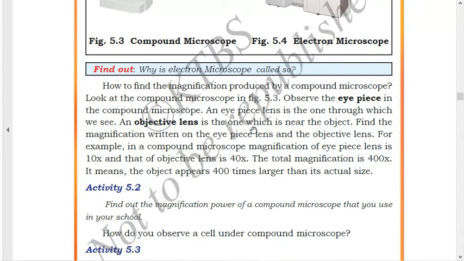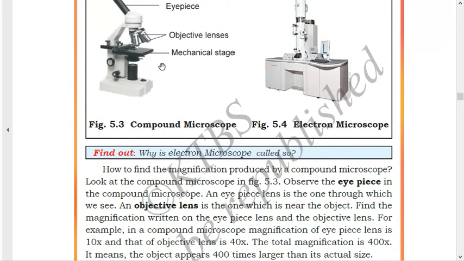An objective lens is the one which is near the object. You can see these two lenses. These are the objective lenses. They will focus on the object. We have to keep the object over there, and from there the objective lens will form the image of the object which we can see through the eyepiece.